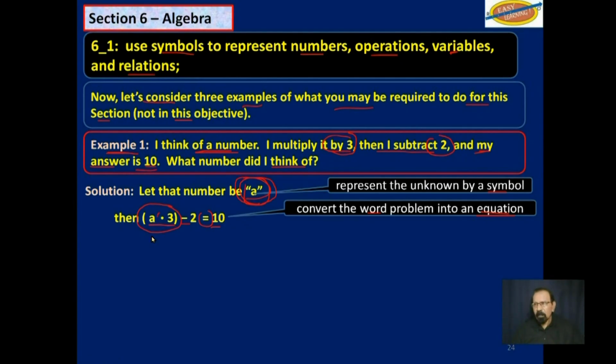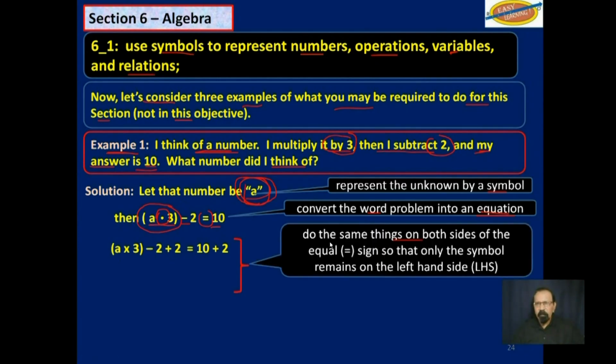And as I said, instead of a multiplication sign, you may see a dot there. So A multiplied by 3 minus 2 plus 2 is equal to 10 plus 2. I will explain how this is done later on as we go along. But for now, this is what happens.